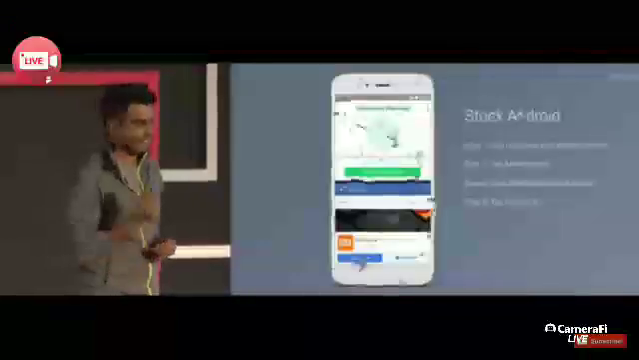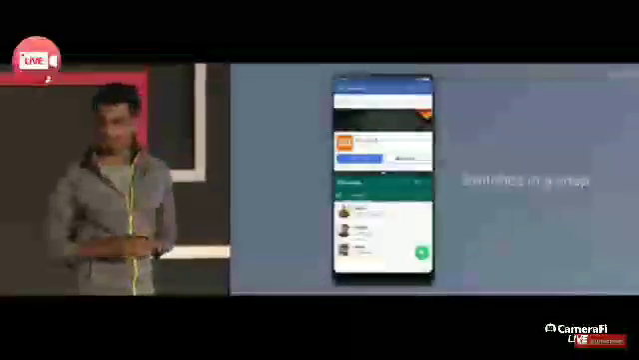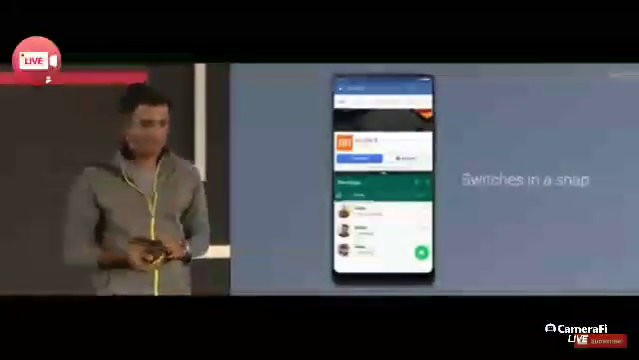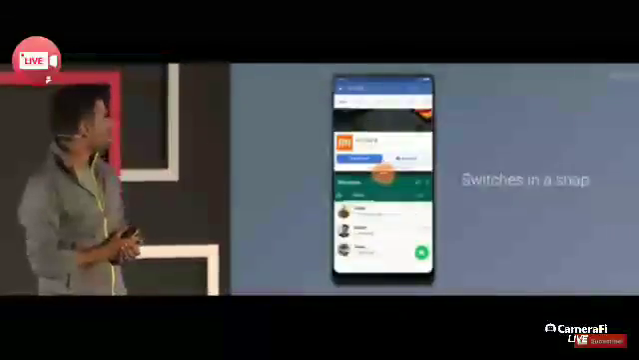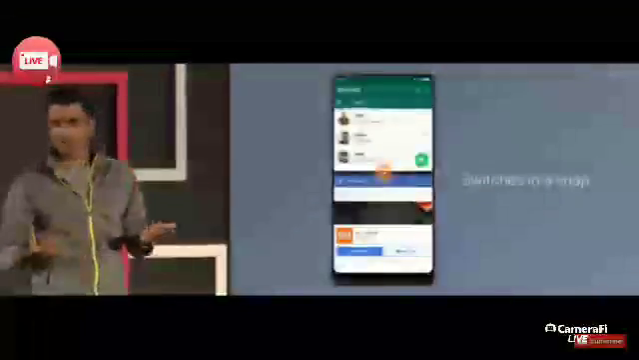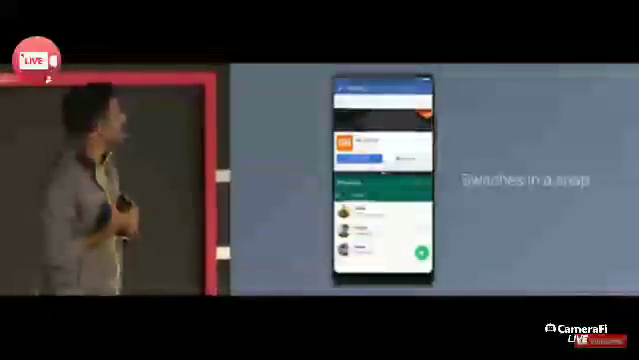So in MIUI 9, we made this a lot easier. It switches in a snap. Again, the UI is pretty much the same, but all you do is double tap this middle button and it swaps easily, just one step.